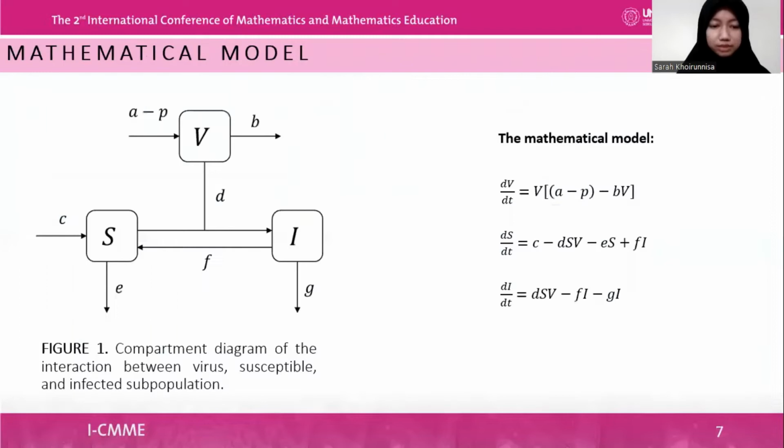Now, for the mathematical model. On this side, we have the compartment diagram of the interaction between virus, susceptible, and infected subpopulations. On this side, we have three equations. The first equation, dV/dt, represents the rate of change in the virus population with respect to time. The second equation, dS/dt, represents the rate of change in the susceptible population with respect to time. And the third equation, dI/dt, represents the rate of change in the infected population with respect to time.